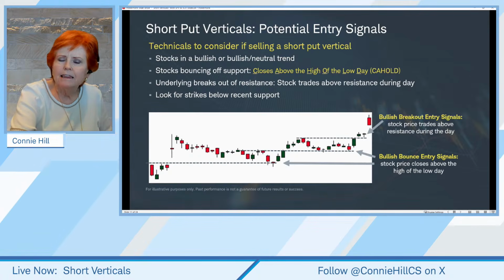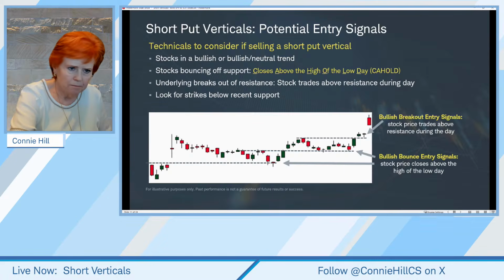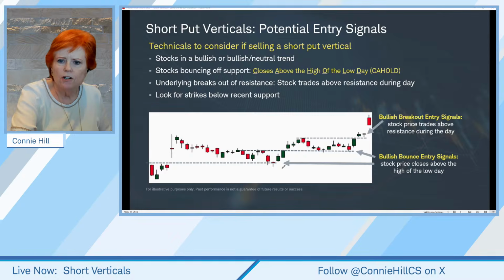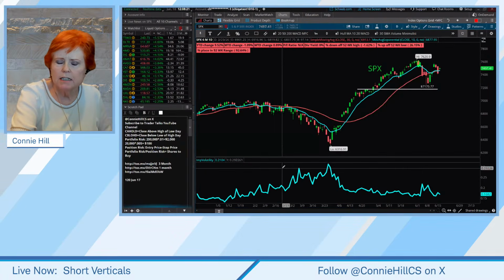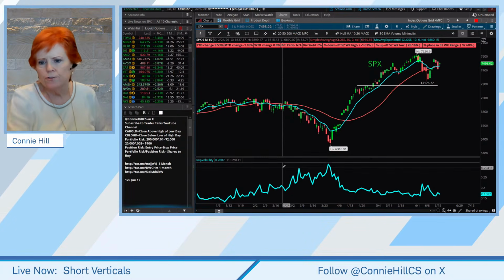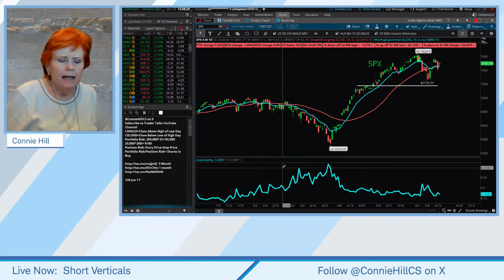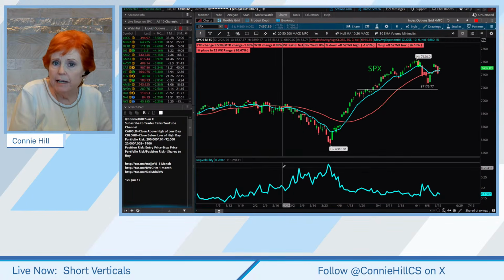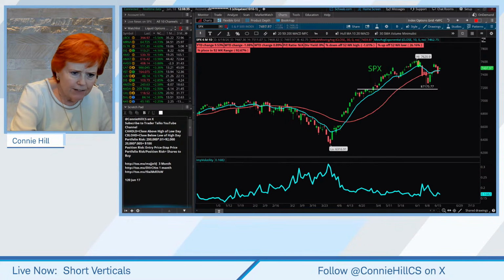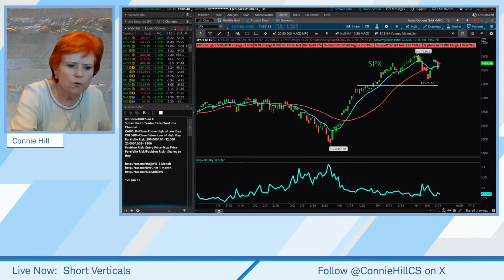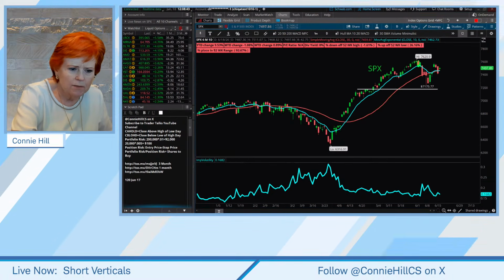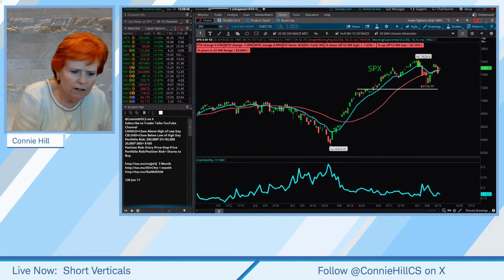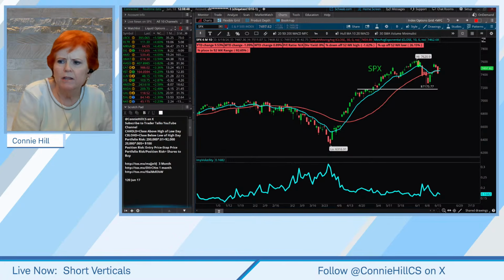Okay, let's head over to the Thinkorswim platform. And before we get into our current trades, I want to go through the trades that we did last week because there's not a ton to go over. Okay, so we'll move that out of the way. We put on 3 short verticals last week and taught you how to create those custom templates. And I didn't see if anybody actually did those. I think there are a few of you who told me in other classes that you had created those templates. So I'm just curious if any of you that are still in here have done that as well. Feel free to let me know in the chat.